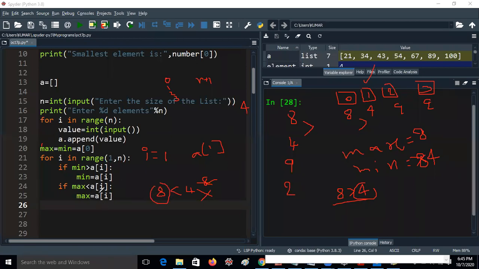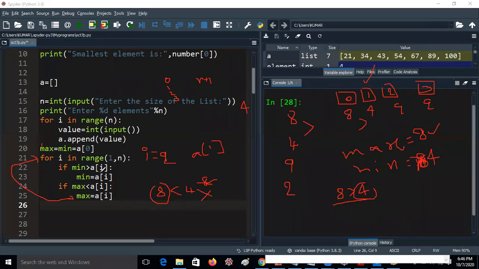So whenever the condition is false, it will not enter into the loop. So now max will store 8 only. In the first iteration, only the minimum value changed to 4. You should understand it like this. Now the loop will start again. Now I value becomes 2.